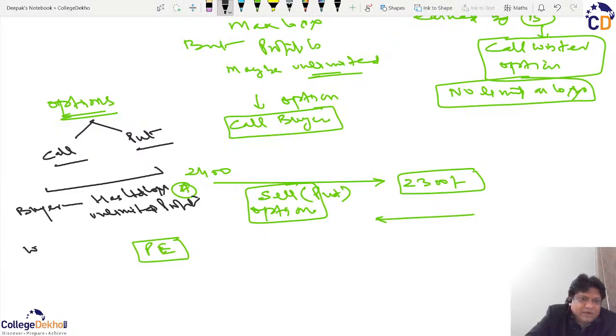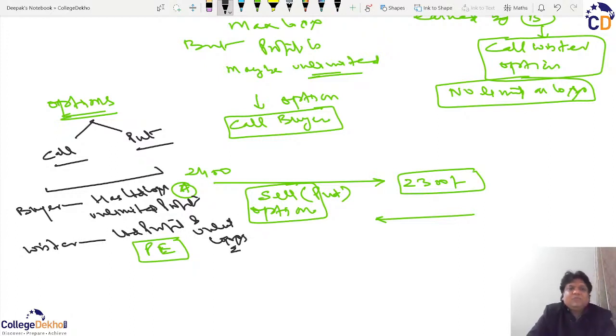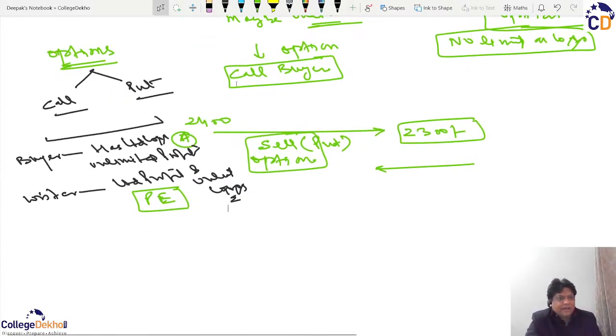And the option writer is vice versa. He has a limited profit and unlimited losses. That is why more and more people are call or put option buyers. Writers are those who have huge capital and the capacity to pay.